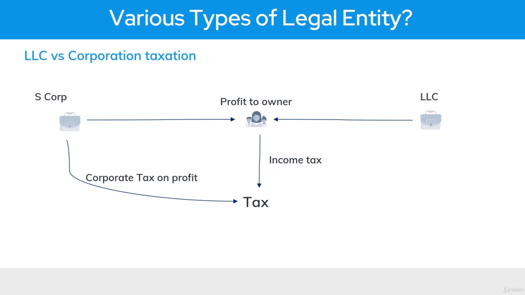All those big tech giants of the United States like Microsoft, Apple, Facebook are basically now S corporation companies. So they have to pay a corporate tax, and an income tax on the dividends which all those shareholders are getting. So that's the basic difference between an S corporation and an LLC in terms of tax structure. So an S corporation has double taxation, a corporate tax and an income tax. The corporate tax, the S corporation directly pays to the government, and the income tax is paid by the equity shareholders. So if they are getting any sort of profit from the S corporation, they need to pay that amount of taxes to the government as well in the form of income tax.